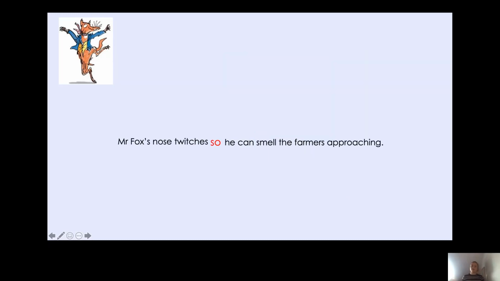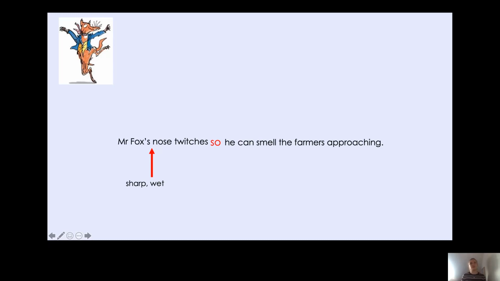We have got Mr. Fox's nose twitches, so he can smell the farmers approaching. Okay, so Mr. Fox's nose. Oh, well, we haven't described Mr. Fox's nose, have we? How could we describe Mr. Fox's nose? Could we use an expanded noun phrase? Well, I know that I need 2 adjectives for an expanded noun phrase. So I'm going to put Mr. Fox's sharp, wet nose twitches.